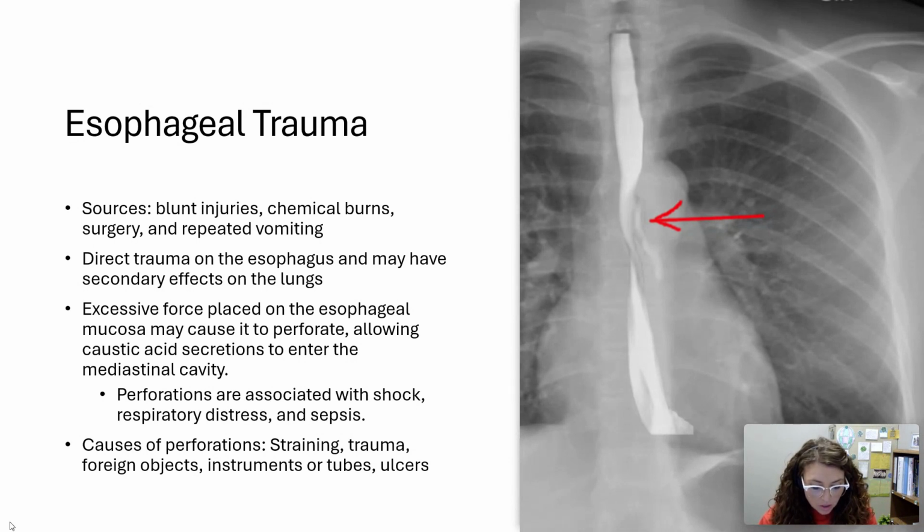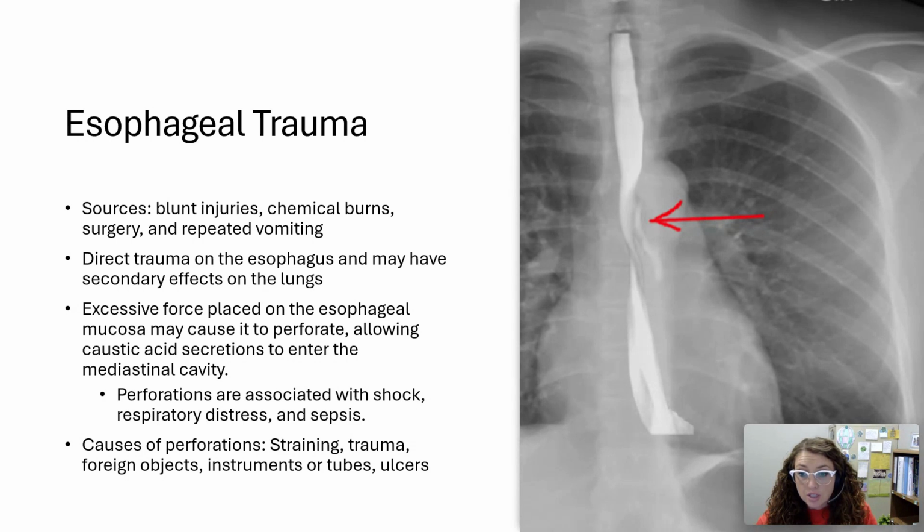Excessive force placed on the esophageal mucosa may cause it to perforate, allowing caustic acid secretions to enter the mediastinal cavity. So when we think about this, these are very, very sick patients. The waste that comes from our bowel or from our stomach content is very acidic, especially from our stomach.